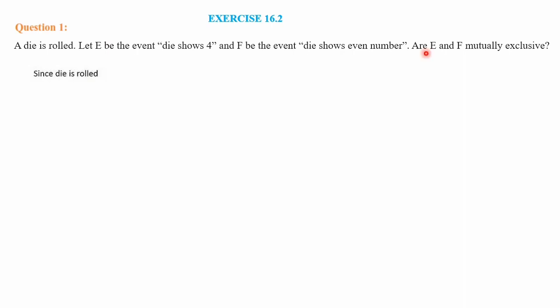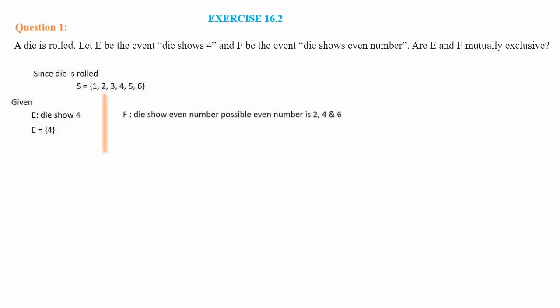So we have to write E and F, then we have to check whether they are having any common element or not. So S is sample space. We know that since the die is rolled, there are 6 elements, 1, 2, 3, 4, 5 and 6. Given E is die shows a 4, means there is only one outcome, that is 4. So set E is having only one element, that is 4. Then next one F is defined, die shows an even number, means from here the even numbers are 2, 4 and 6.